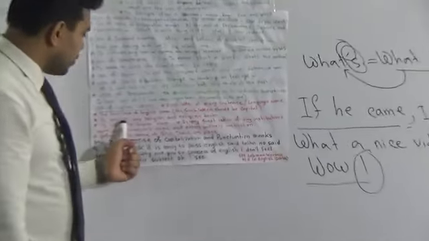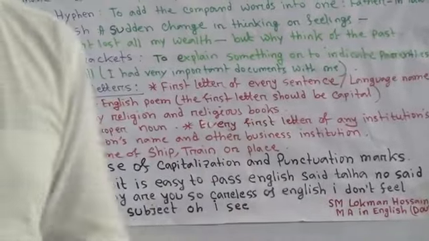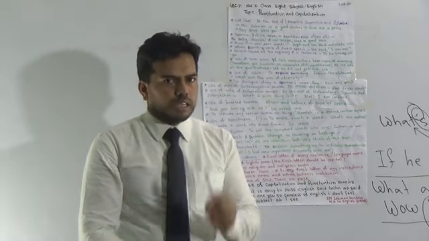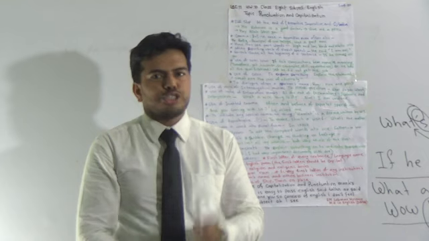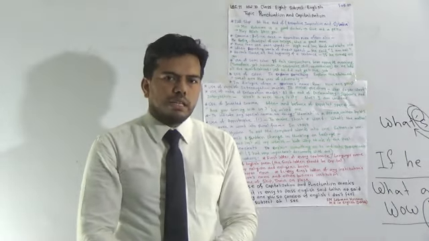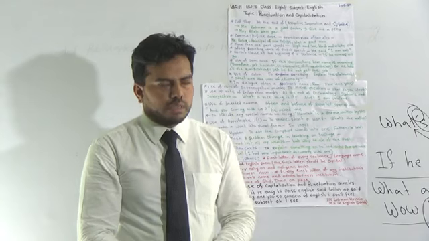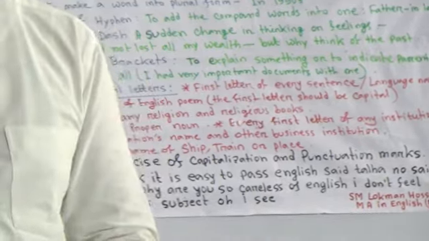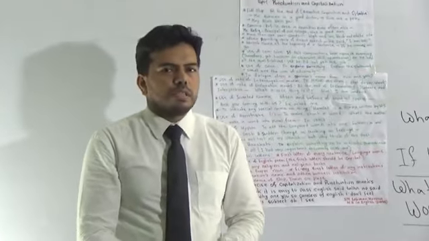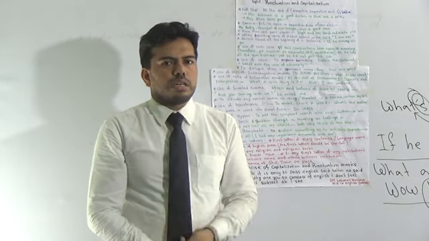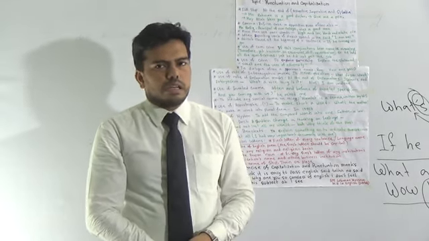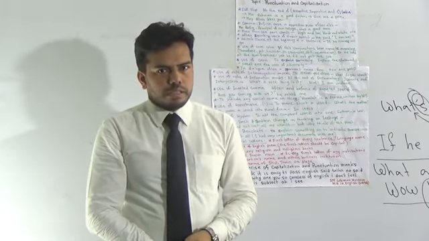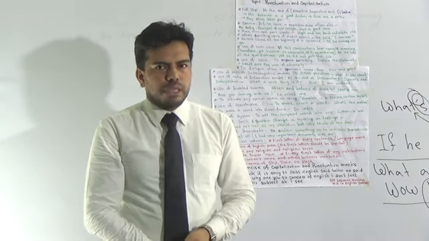Okay, then to mention any religion and religious books, the first letter should be capital. If I say the Holy Quran, here the T-H-E, the first letter T should be capital. If I say the Bible, here also the first letter should be capital. Next one is to indicate proper noun. To indicate proper noun, the first letter should be capital. If I say a person's name, Mr. Rafiq, Mr. Jabbar, the first alphabet should be capital. Or any place name, Dhaka, D should be capital. Sylhet, S should be capital. Chattogram, C should be capital.